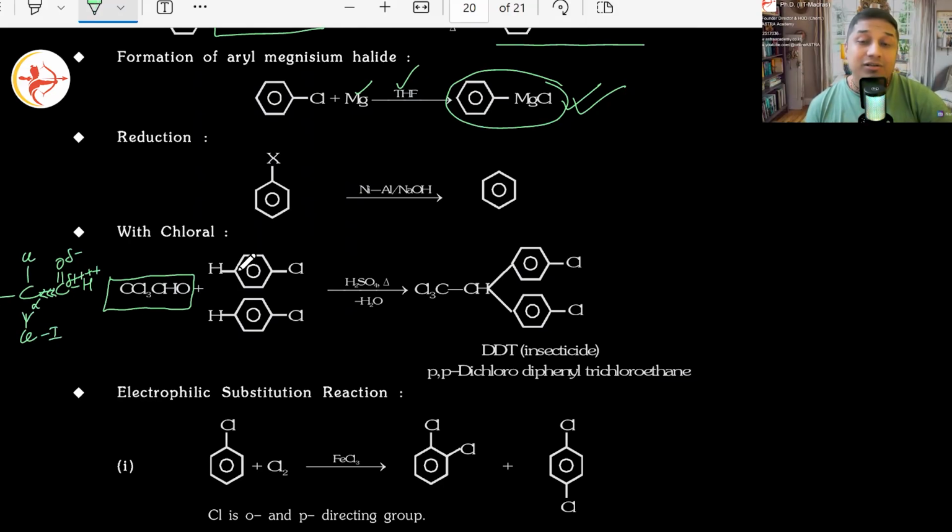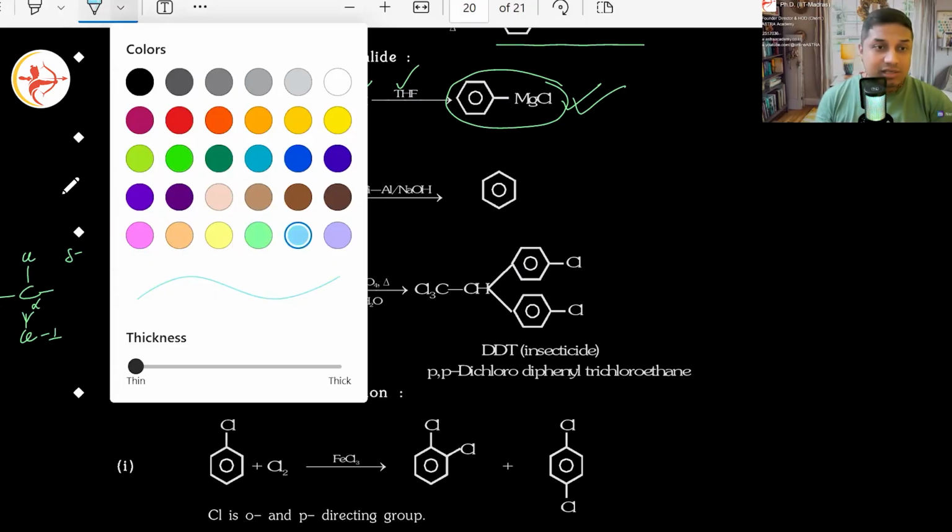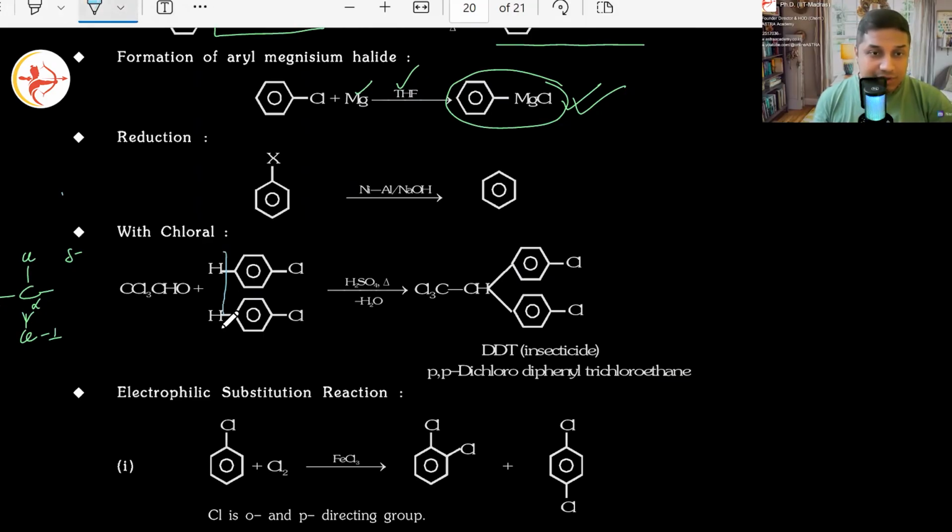What will attack? The benzenes will attack there. Those are our nucleophiles. Yes or no? Benzenes will attack there and they will join in place of C double bond O. First one of them will attack, then one other will attack. The double bond O is actually gone. Make sense? One easy way to do this reaction is, let me remove all this and show it to you at least. An easy way to see this is two hydrogens and one oxygen gone.